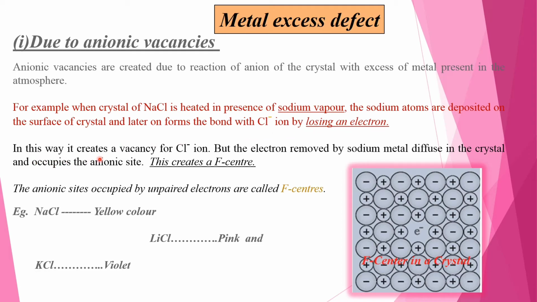In this way it creates a vacancy for the Cl- ion, but the electron removed by the sodium metal diffuses into the crystal and occupies the anionic site. This creates an F center. The anionic sites occupied by unpaired electrons are called F centers in a crystal. NaCl is yellow in color, lithium chloride is pink, and KCl is violet in color.